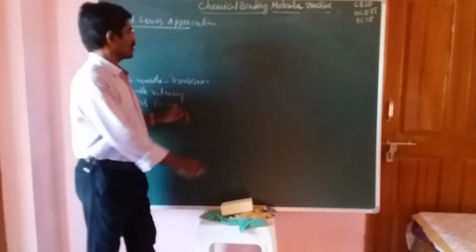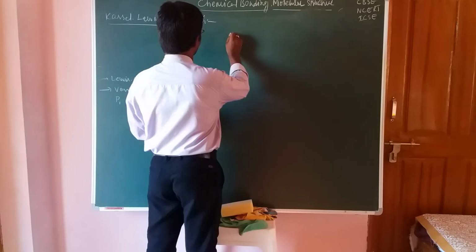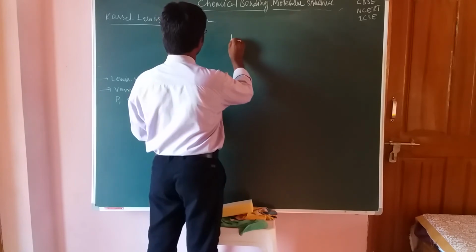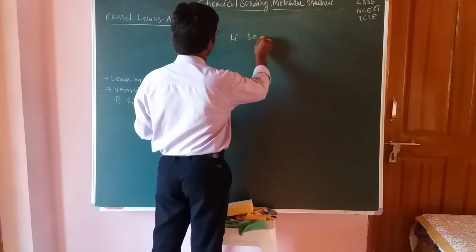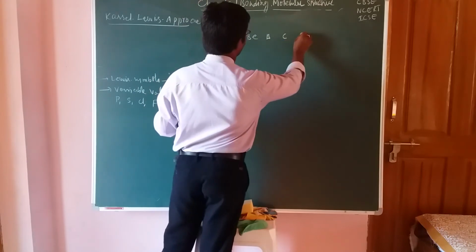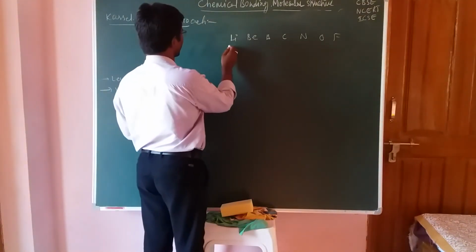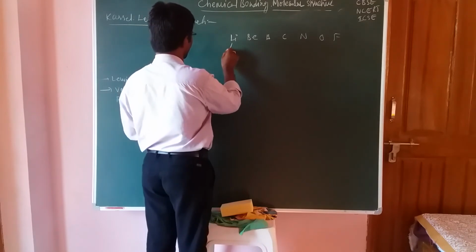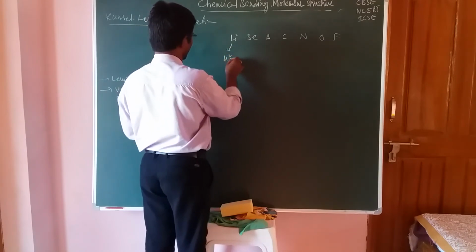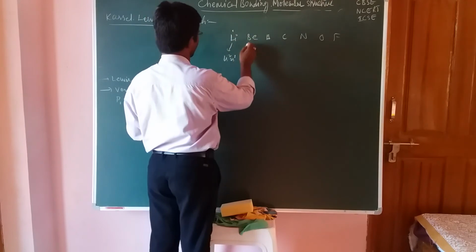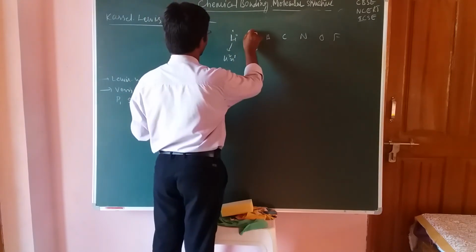Okay, students. Now here you should go through the elements: lithium, beryllium, boron, carbon, nitrogen, oxygen, and next fluorine. Atomic number 3 means 1s2 and 2s1, so here 1 electron is present. Then 2s2, 2 electrons are present.